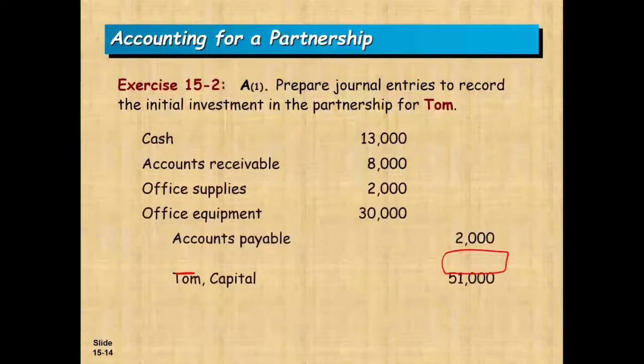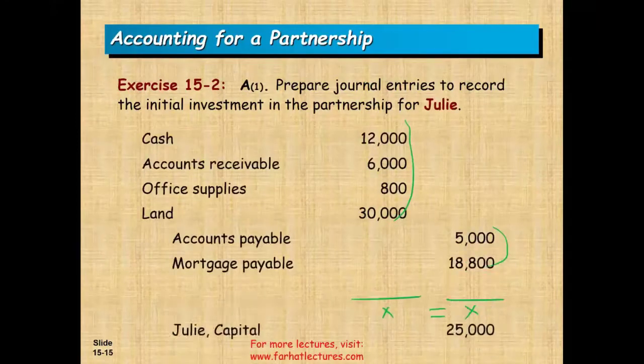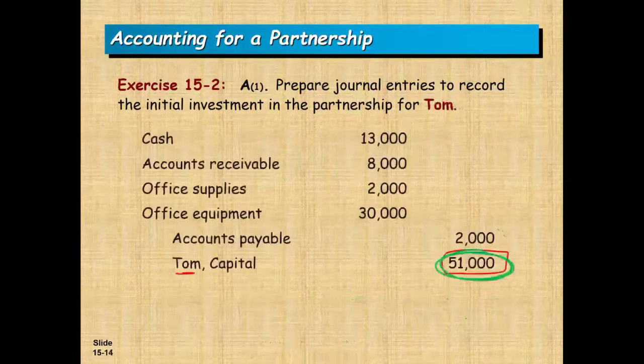Let's take a look at Tom. Tom, 51,000, and Julie was how much? Julie was 25. So 25 and 51. Okay, so let's do this. So we have 51 for Tom, plus 25 for Julie. The total capital for both is 76,000.